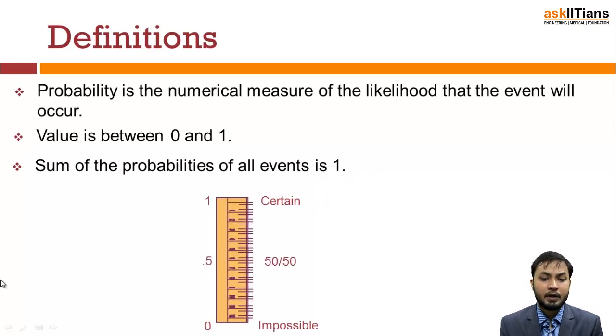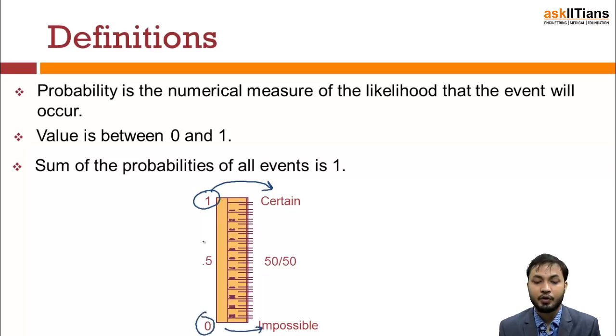Now let's look into this graph that I have just explained. When the probability comes to be 1, it is certain that the event will occur, and when it becomes 0, it is impossible. Similarly, 0.5 is a 50-50 chance, like flipping a coin.